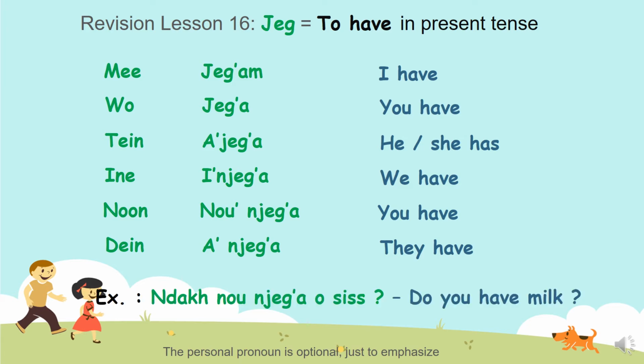Now, let me give you an example. Ndax nunjega osis? I go to a shopkeeper and I ask them, do you have milk available for sale? Nunjega, you have. Do you have milk?